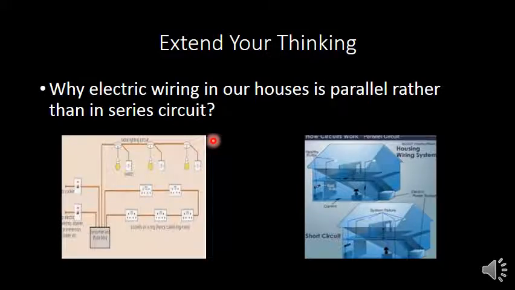The working of one appliance is not affected by the second one and third one.